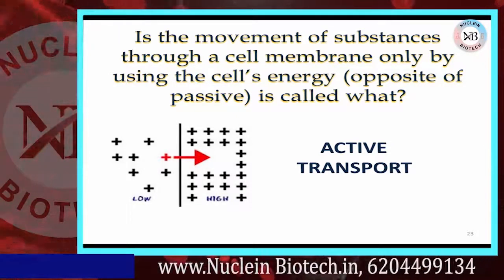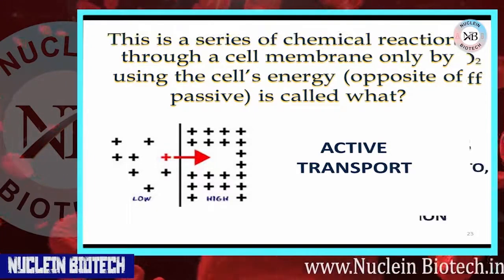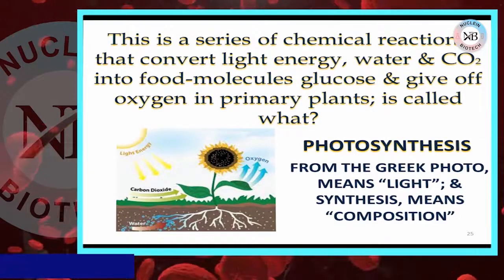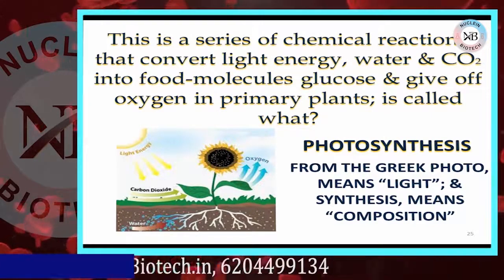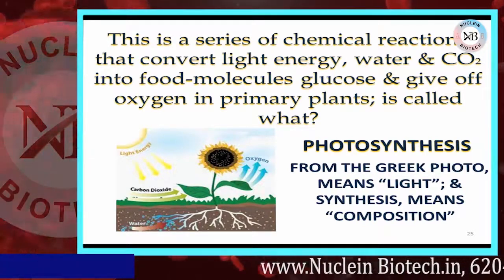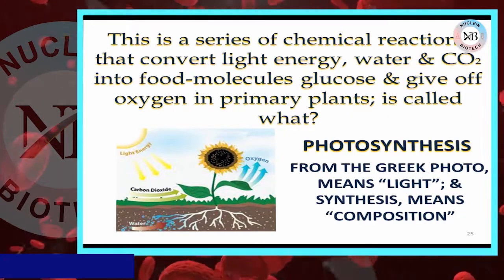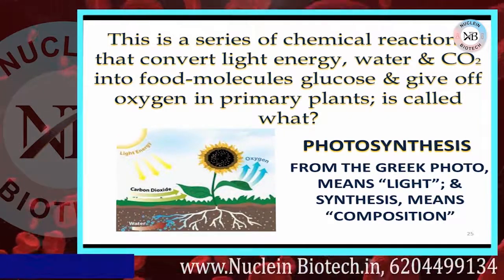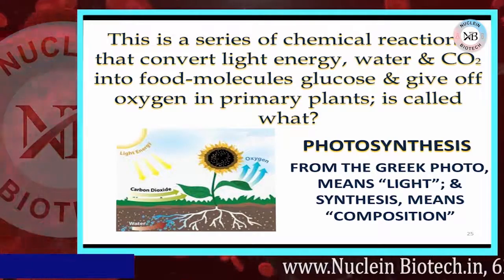So this is a series of chemical reactions that convert light energy, water and carbon dioxide into the food molecule glucose and give off oxygen in primary plants. This process is known as photosynthesis. From the Greek, photo means light and synthesis means composition.